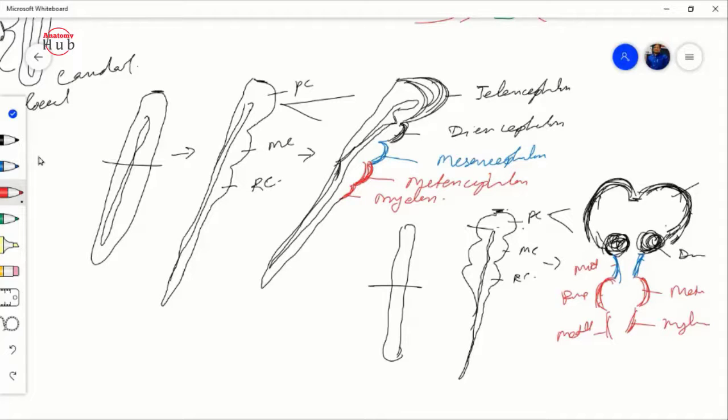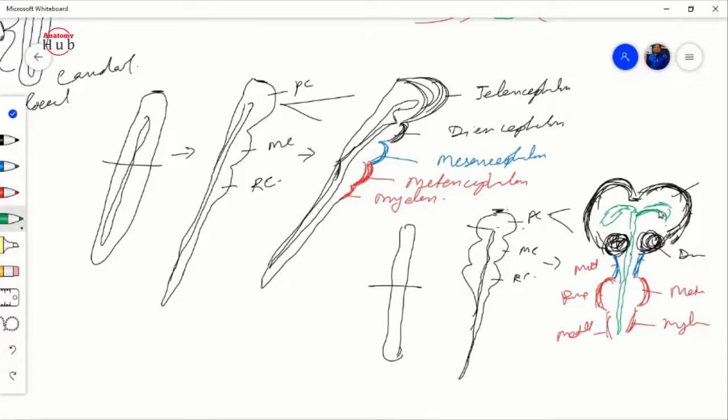So at this point we will see that here is our tube. The central canal was there, and it goes downward in this way. At this moment, what will happen? Due to the rapid development of the telencephalon, this canal will also grow rapidly on both sides, forming your lateral ventricle.